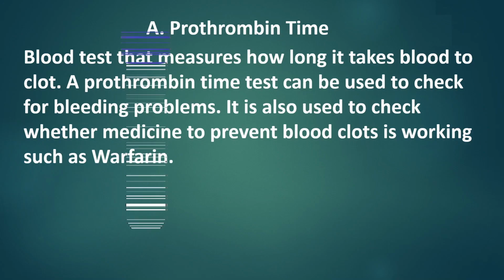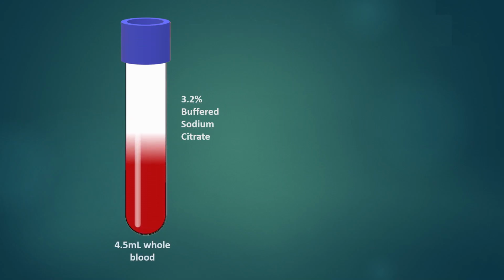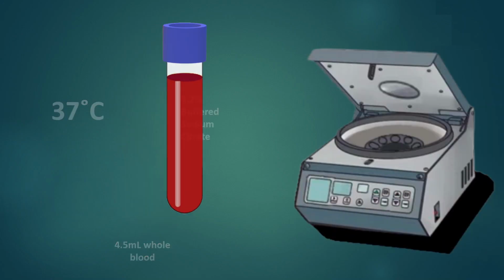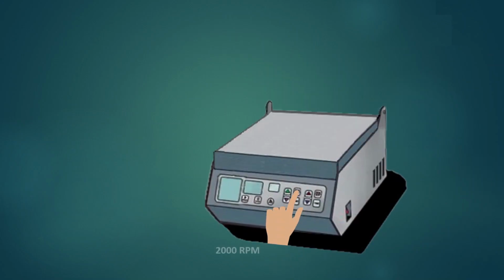The procedure is done by preparing a vacuum tube buffered with 3.2% sodium citrate. 4.5 milliliters of whole blood is then placed in the vacuum tube. The sodium citrate will prevent the blood from premature clotting in order to yield an accurate result. All reagents involved in this procedure are bathed in 37 degrees Celsius, as temperature is a great factor for clotting. The whole blood is then centrifuged under 2000 rpm for 15 minutes.